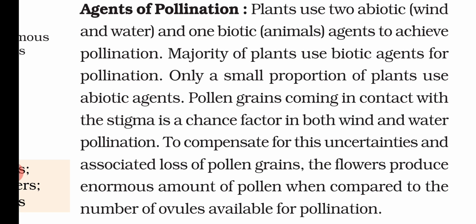Now to compensate this uncertainty, most of the flowers are producing an enormous number of pollen as compared to stigma or pistil. If hardly 2 or 3 pistils are there, the pollen grains are in thousands in number, and that is why the chances of pollination are increased.